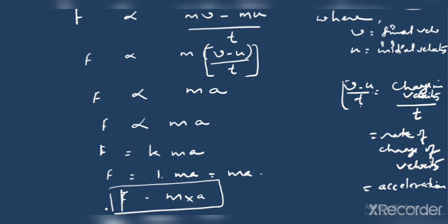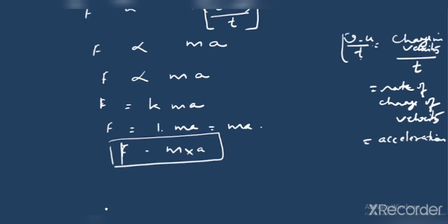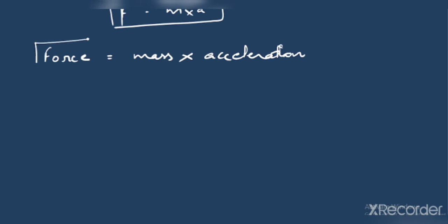Do you understand what is being done here? We can say now that force is equal to mass into acceleration. This is the second law of motion.